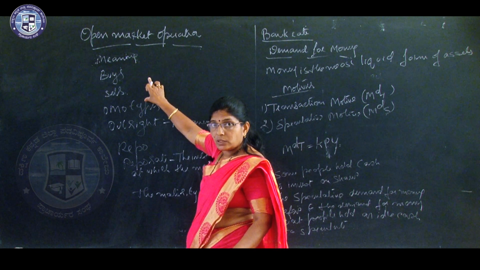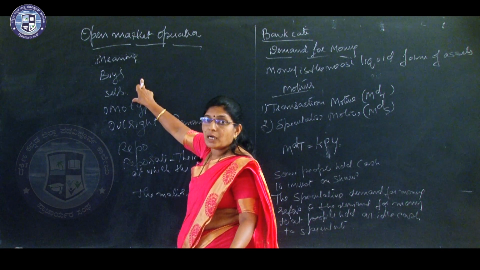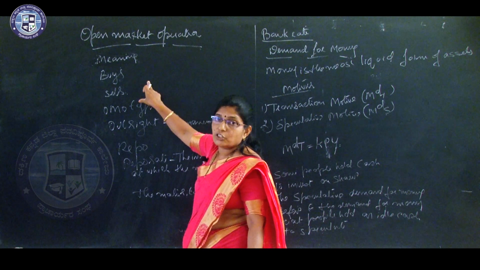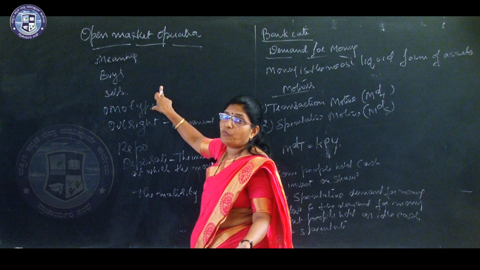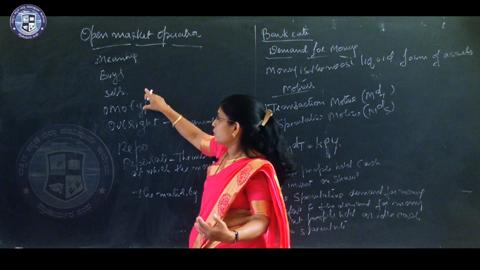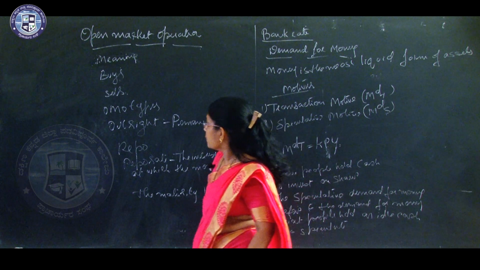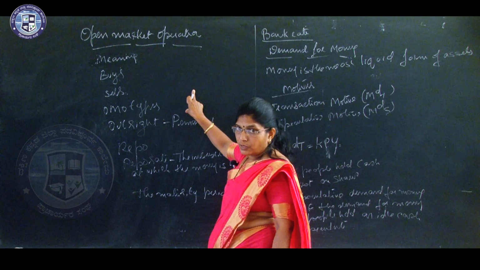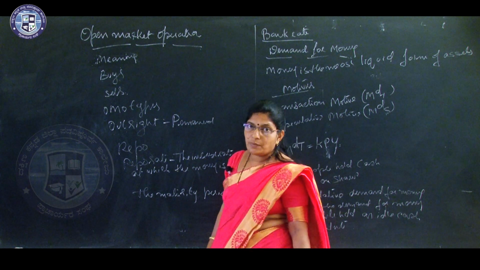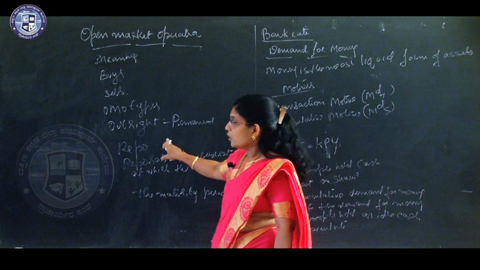When the Reserve Bank buys government securities, it pays checks, that is injection of money to the public, and it is absorption of money when it sells the government bonds. Okay. And this open market operation is of two types. One is outright and the other one is repo. Okay.